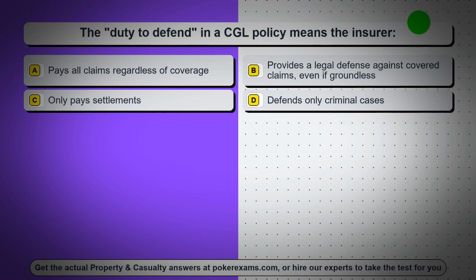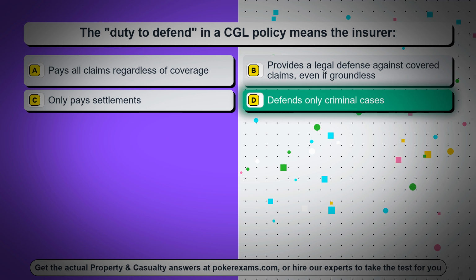Question 4. The duty to defend in a CGL policy means the insurer: Option A, pays all claims regardless of coverage. Option B, provides a legal defense against covered claims, even if groundless. Option C, only pays settlements. Option D, defends only criminal cases.